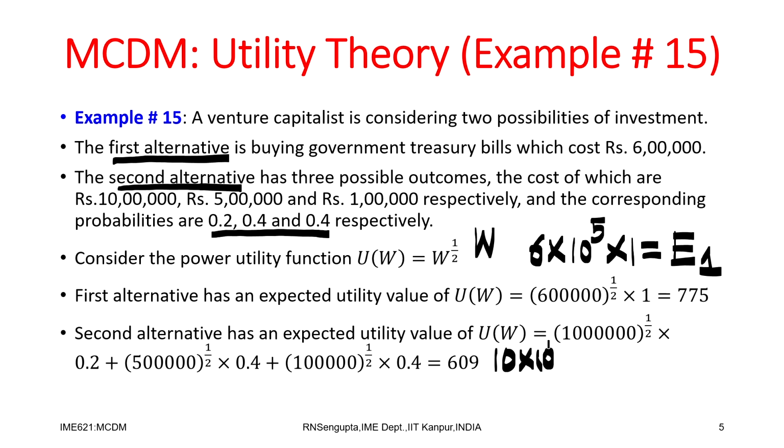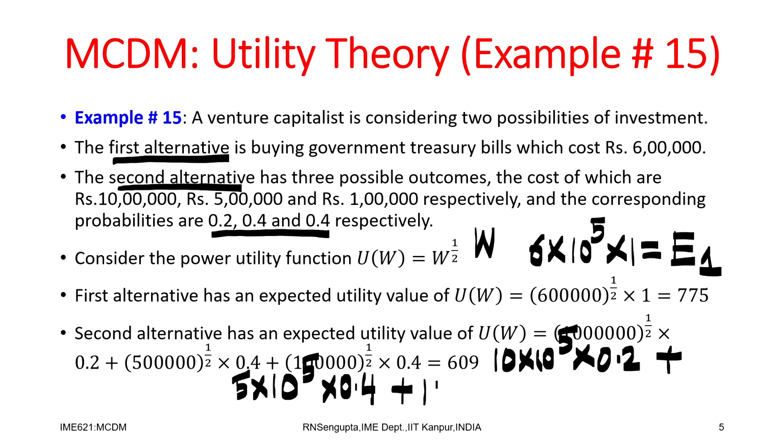10 lakhs multiplied by 0.2. The second arm would be 5 lakhs into 0.4, which is the probability, and the third arm is 1 lakh multiplied by 0.4.